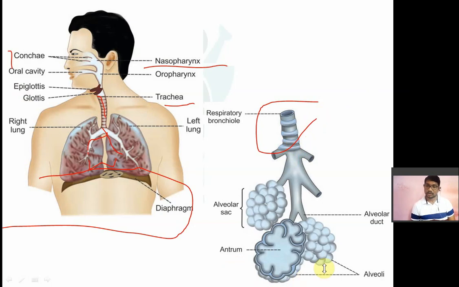The functional unit of the respiratory system is known as the alveoli. It is the final destination where there is an exchange of gases from air to the blood. There are alveolar sacs, and this is where the exchange of gases takes place.